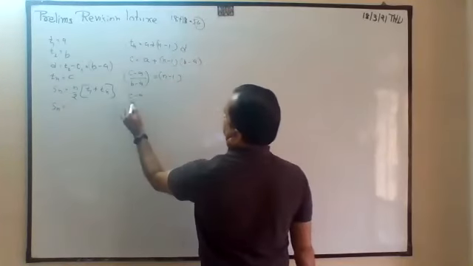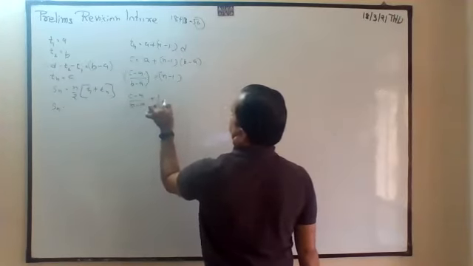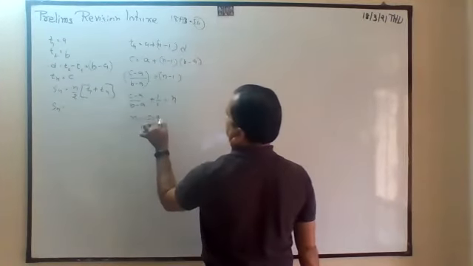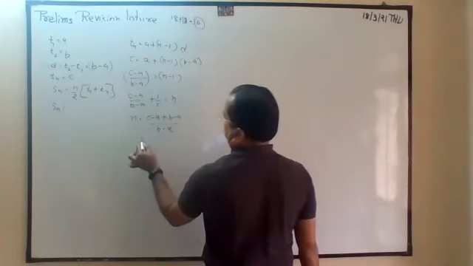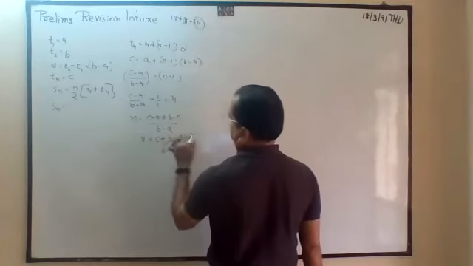Now C minus A divided by B minus A plus 1 is equal to n. So n is equal to, by cross product, C minus A plus B minus A, divided by B minus A. So n is equal to C plus B minus 2A divided by B minus A.